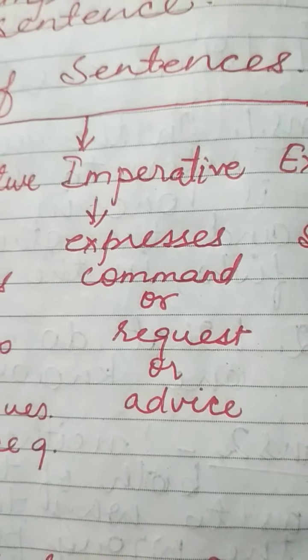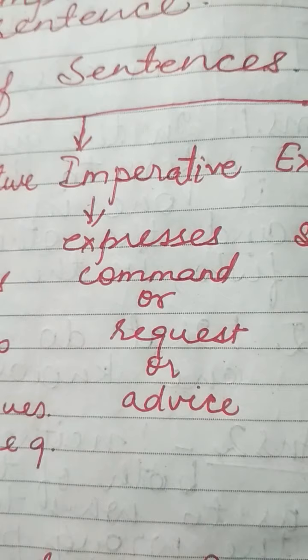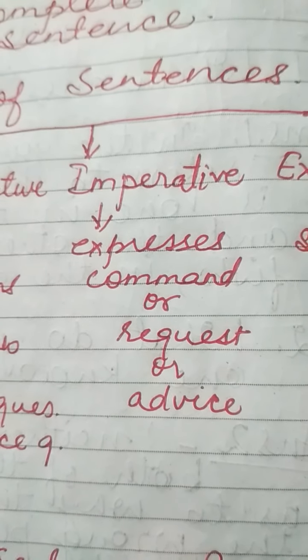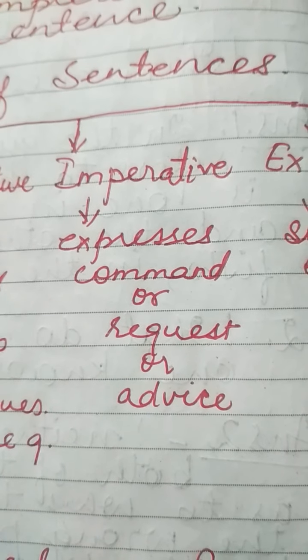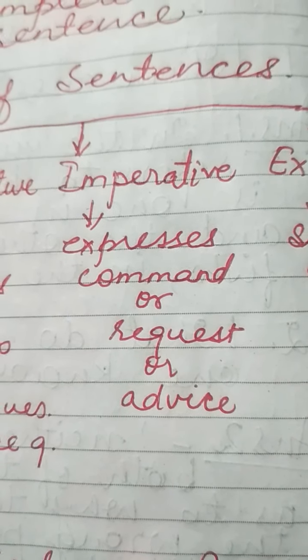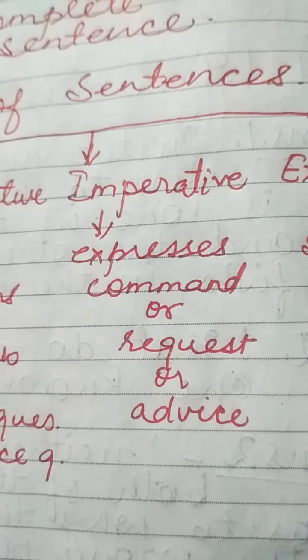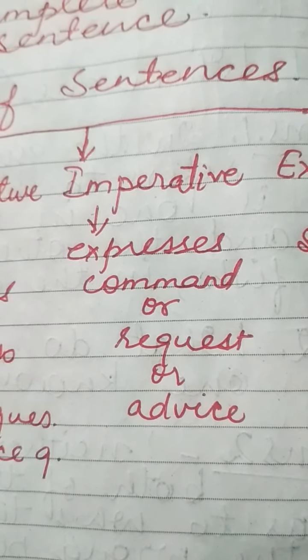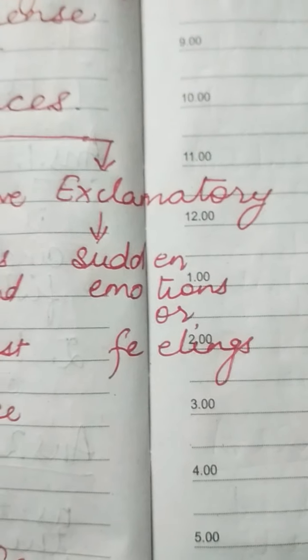Now this is a request in an imperative sentence. Advice, I would suggest that you should not talk. Another example would be, always speak the truth. Now this is advice. So these are imperative with 3 ways in which it can be expressed, either in the form of a command, a request, or an advice.